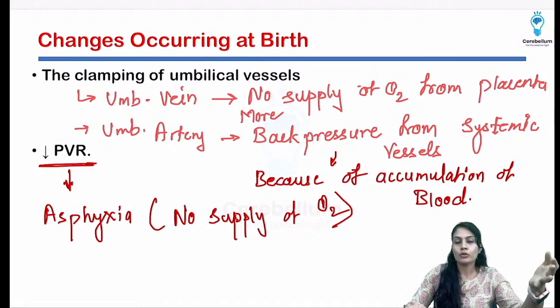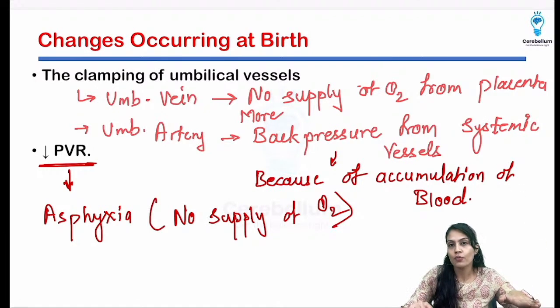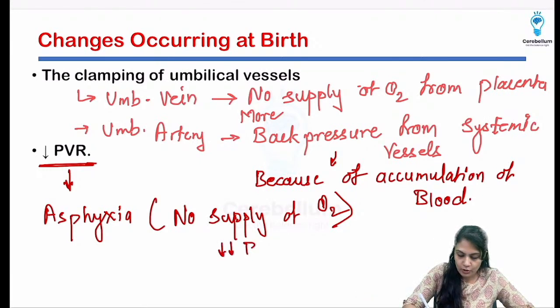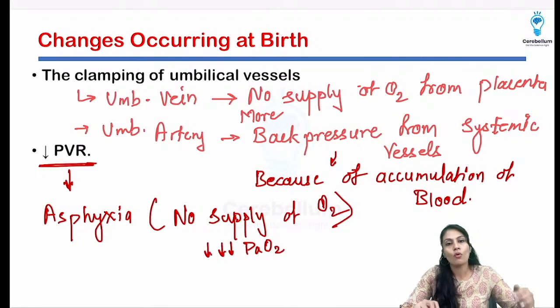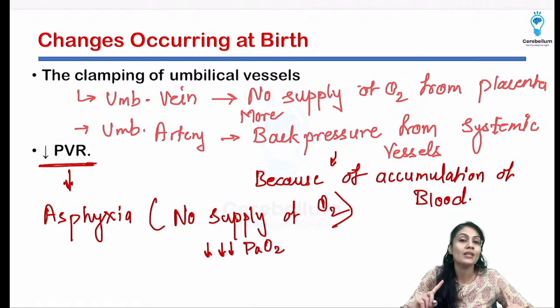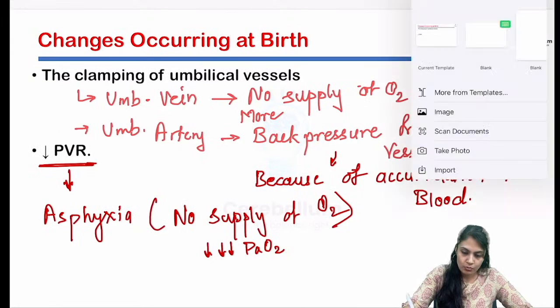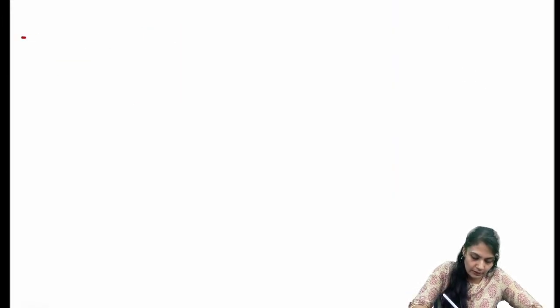It's a more severe condition than hypoxia. Hypoxia means reduced levels of partial pressure of oxygen, and if they go way more below, that means severe hypoxia, which is called asphyxia. Can you remember that, right? Very low partial pressure of oxygen. So almost no supply, so the partial pressure of oxygen is going to decrease, a fall of the partial pressure of oxygen on the arterial side also, right? So pulmonary vascular resistance is going to reduce. Okay, that will take place. So first thing, when the pulmonary resistance is going to reduce, what is going to happen? One more thing: what are the causes of decreased PVR?